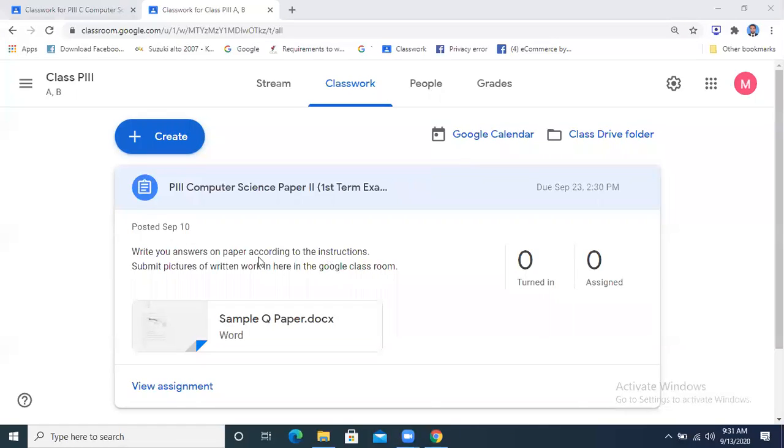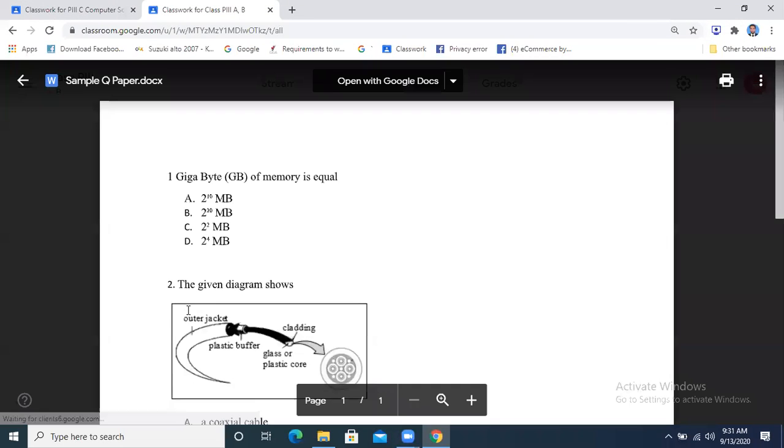Okay. Now see, I am here as a student. This is another sample. It is a dummy classroom. In this way, I will receive it. Over there, you will see the due date as well. Can you see on screen right now? For example, I said that your paper is due on the 23rd. So you will see that the 23rd will be mentioned, and the date and time will also be mentioned. Getting this? And for example, this is the paper that I have got. I have put up a dummy paper.